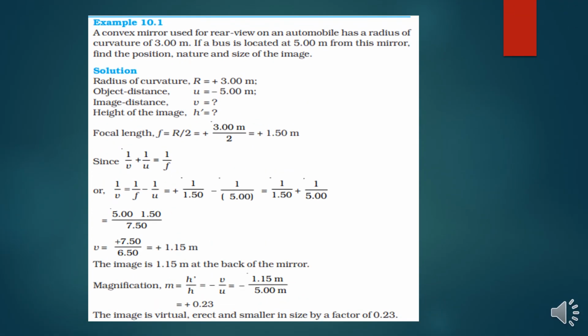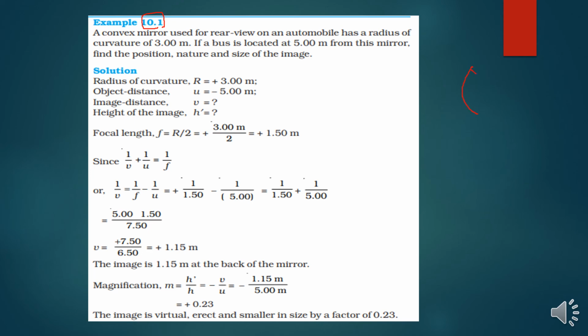We will discuss one example problem from the textbook, example 10.1. Before we do the problem, we should understand the question, and we will do the ray diagram now. What is the question they have given? A convex mirror used for rear view on an automobile has a radius of curvature 3.00 meter. If a bus is located at 5 meter from this mirror, find the position, nature and size of the image. So now we have to use the ray diagram, as we have discussed, using the Cartesian sign convention.